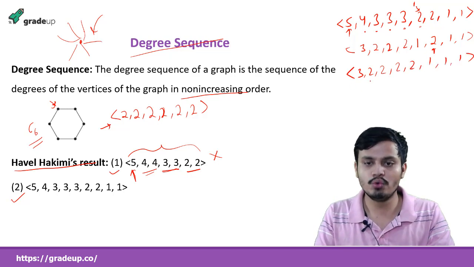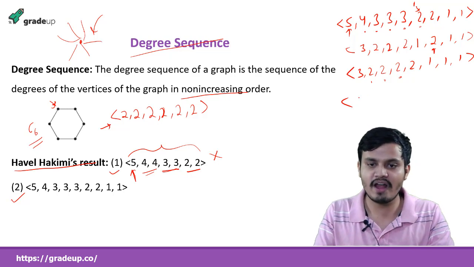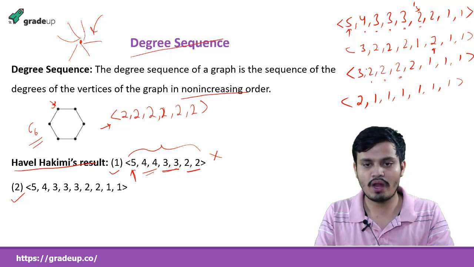Now what will you do? Now you will do it for this 3. How will you do it? 1, 2, 3. Now see, this 2 will come ahead. I am writing it ahead because I should not repeat this step again. Now I write it: this will become 1, 1, 1, and this 3, 1 are also there. Now this is for 2. So how can I do this? And also remove that. Okay, we are doing this.